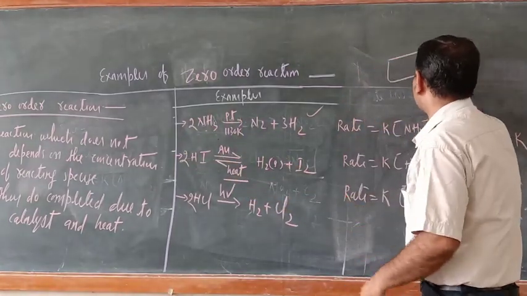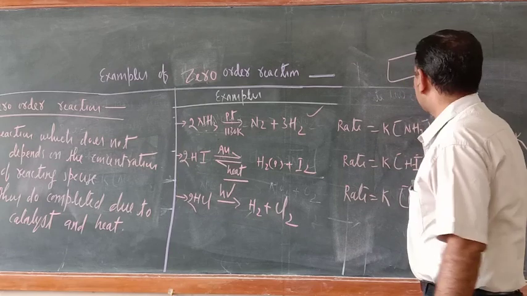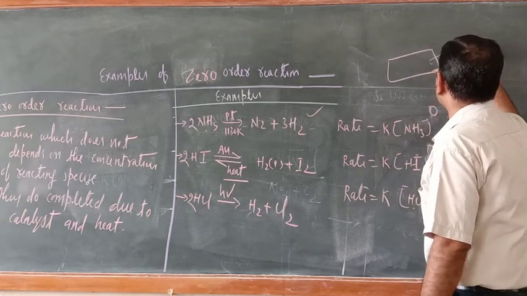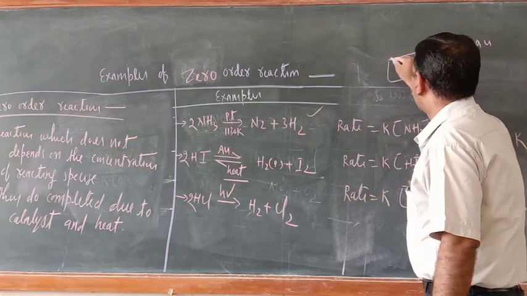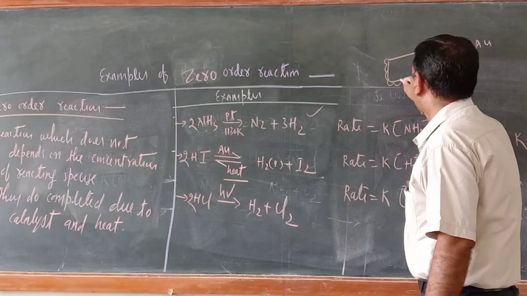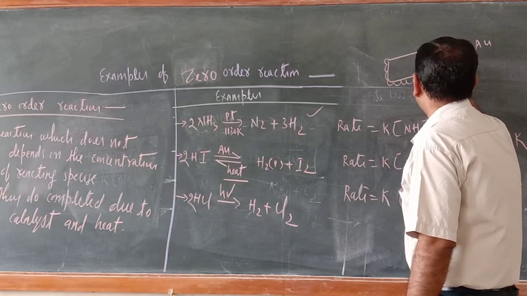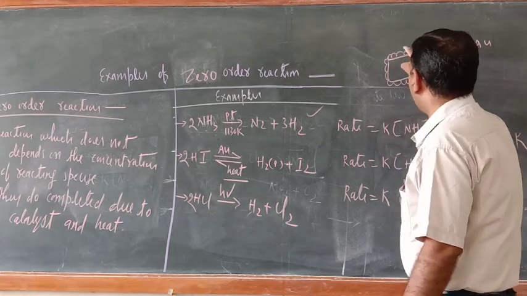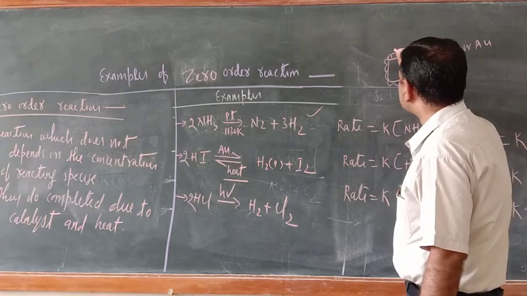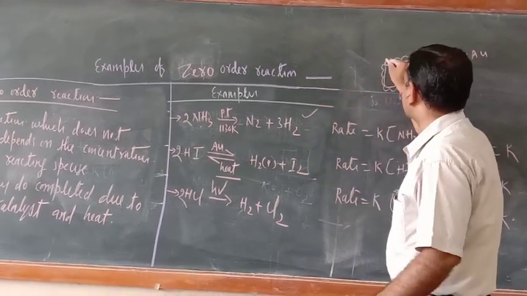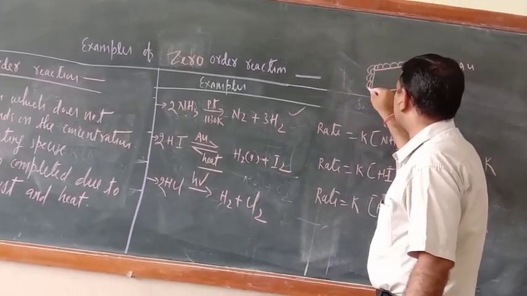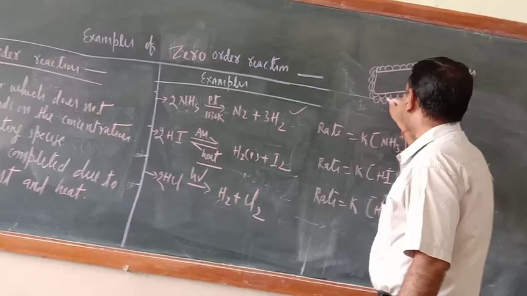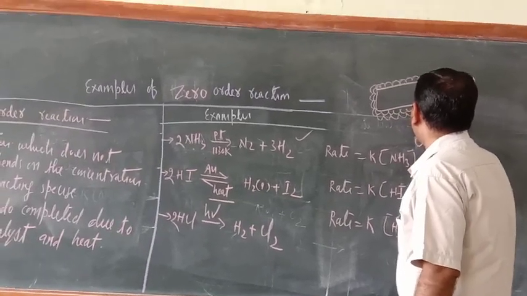Suppose this is the surface of platinum. This is platinum or gold. Now on their surface, everywhere either NH3 or HI is adsorbed. Now suppose you increase the second layer concentration of ammonia, and a second layer of ammonia gets adsorbed here.